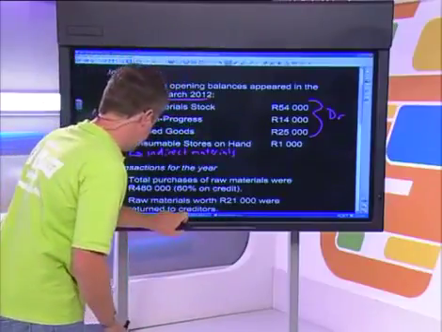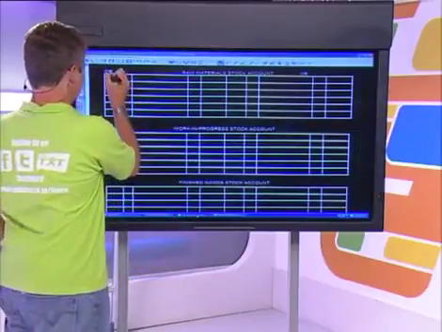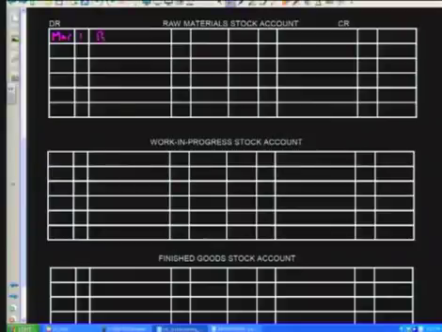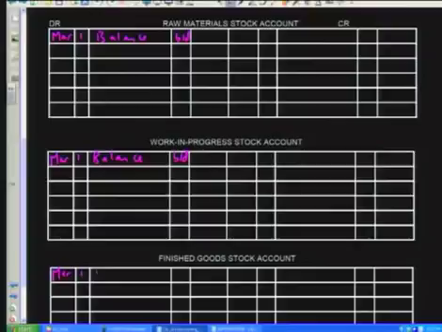They were the 1st of March 2012. So if we go here to our raw material stock account, we'll put the date. It's March the 1st. And just as always, we put balance brought down. And I'll do the same. I'm going to fill in the numbers now. March the 1st, balance brought down, also on the debit side because it is a stock account. And then thirdly, we'll also do it in finished goods. March the 1st, balance brought down. Now we just need to put the numbers in.